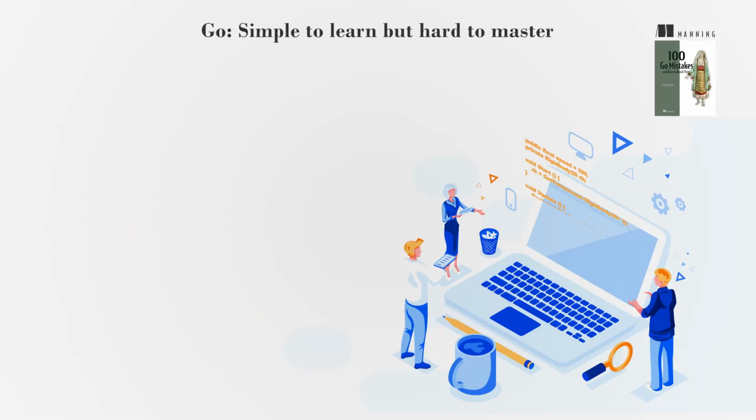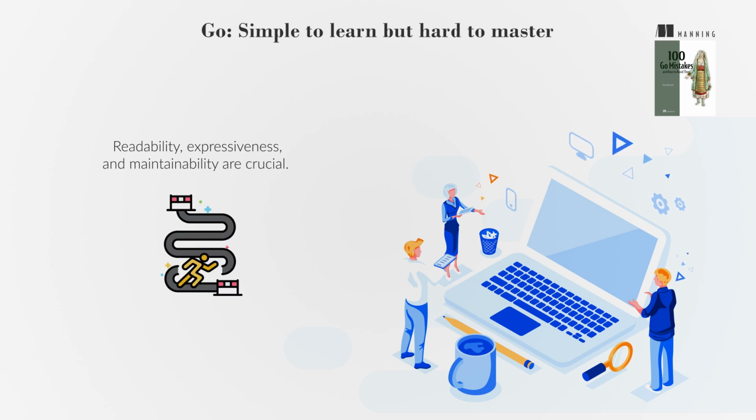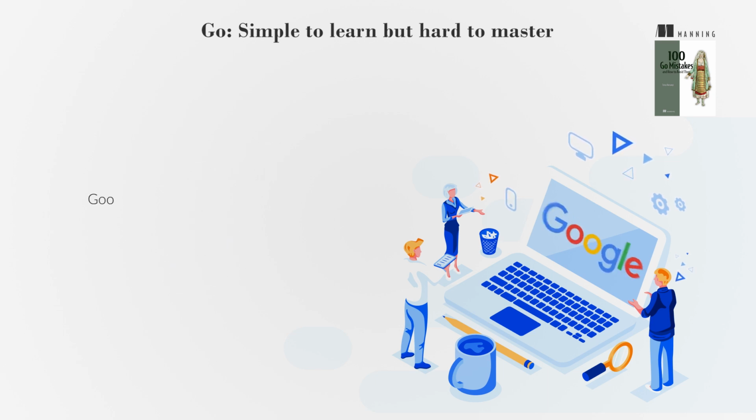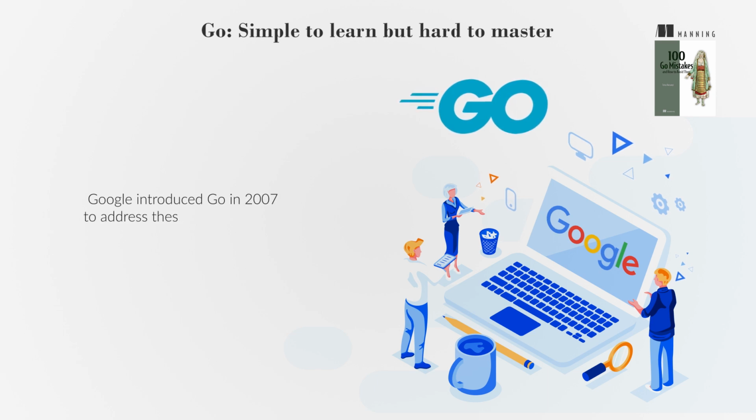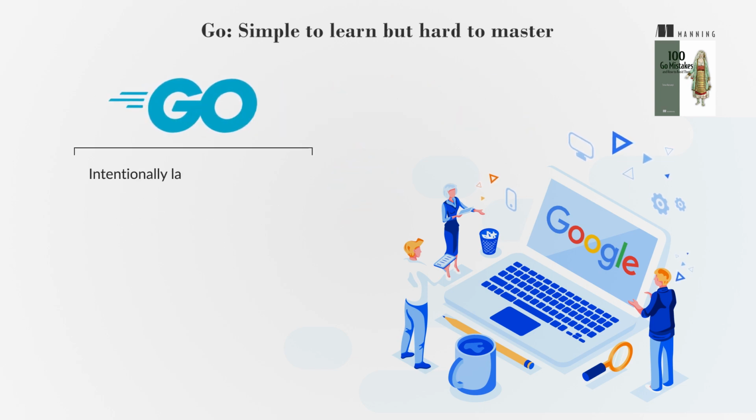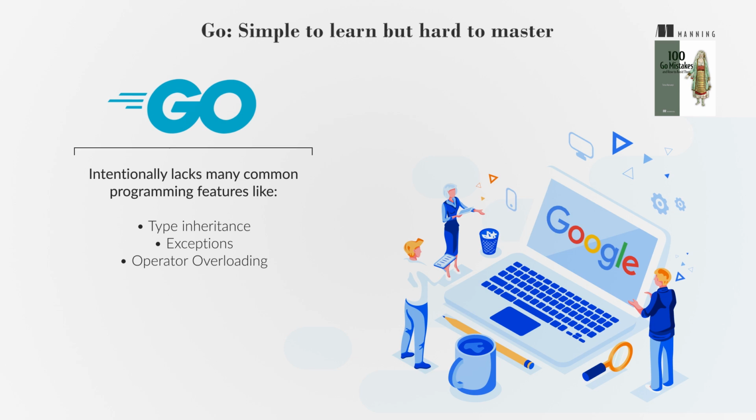In the world of software engineering, readability, expressiveness, and maintainability are crucial. These qualities ensure a system's longevity and help organizations remain agile and competitive. Google introduced Go in 2007 to address these modern needs, and it has since been widely used, especially in cloud computing. Go intentionally lacks many common programming features like type inheritance, exceptions, and operator overloading. The Go FAQ states these omissions are to keep the language simple, fast, and clear.